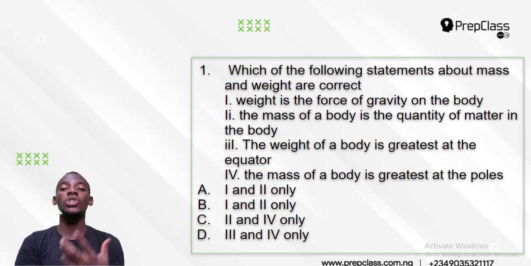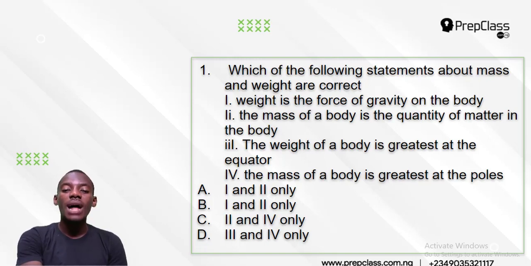The mass of people doesn't change. Like the mass of my body remains the same. I can grow, but my mass at different places around the world, unlike weight, stays the same. If you take me to Mars, or to the Earth, or to London, to different places, my mass will remain the same. So mass does not change. So that means option 4 is wrong. Remember that options 1 and 2 are correct. Now let's check out number 3.